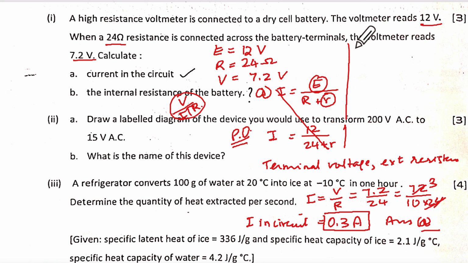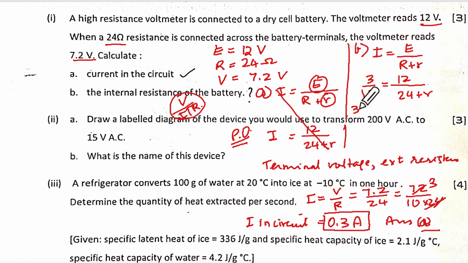This is your A. For your B part, we'll use that current to find the internal resistance. So you will say I is equal to E upon R plus r. So this is 3 upon 10 is equal to EMF is 12 and 24 plus r. Can be done? Yes, ma'am.